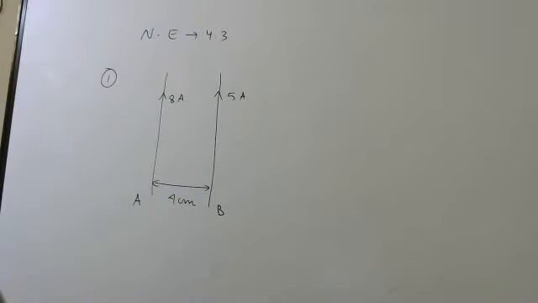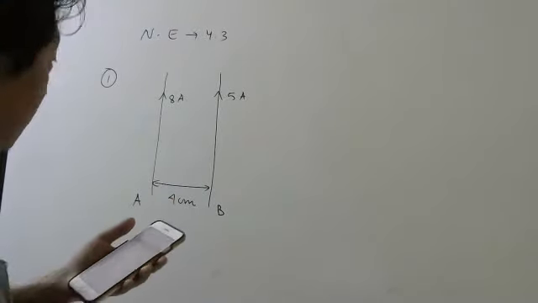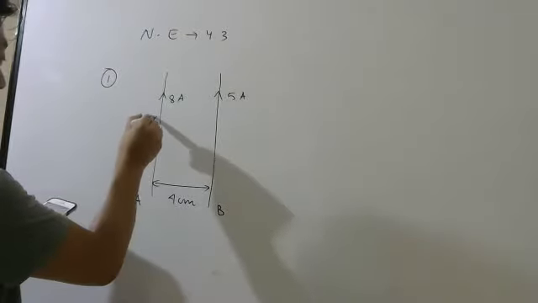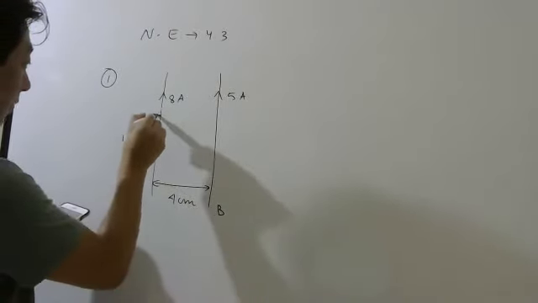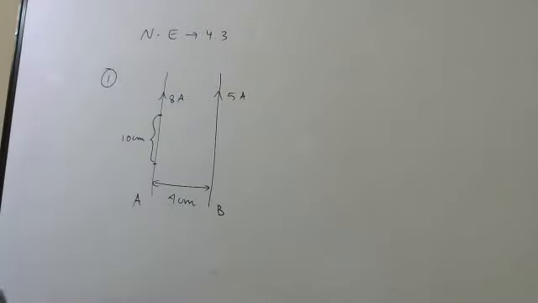Estimate the force on a 10 centimeter section of wire A. So for this 10 centimeter section, let me write. They want you to calculate the force.